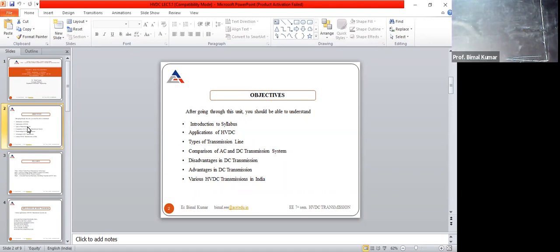So in this lecture, we will discuss introduction to the syllabus. Then after that, application of the HVDC, types of transmission, comparison between the AC and DC transmission, disadvantages of the DC transmission, advantages of the DC transmission, and then at the end we will find various HVDC transmission lines in India, right?